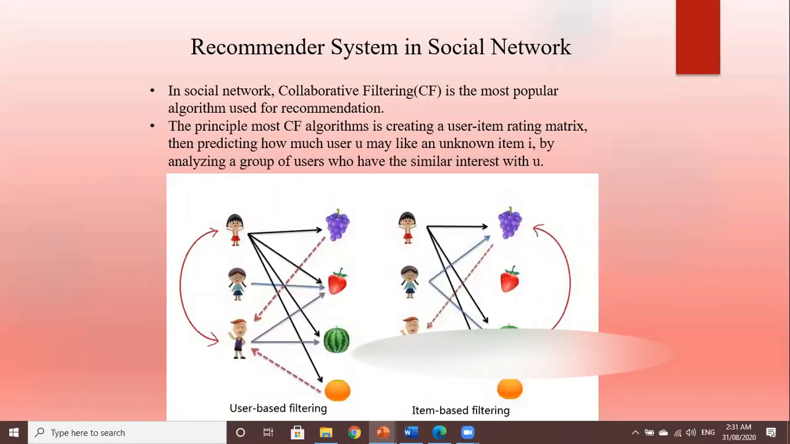In social networks, collaborative filtering is the most popular algorithm used for recommendation. The principle of the algorithm is creating a user-item rating matrix, then predicting how much a user may like an unknown item I by analyzing a group of users who have similar interests with you.